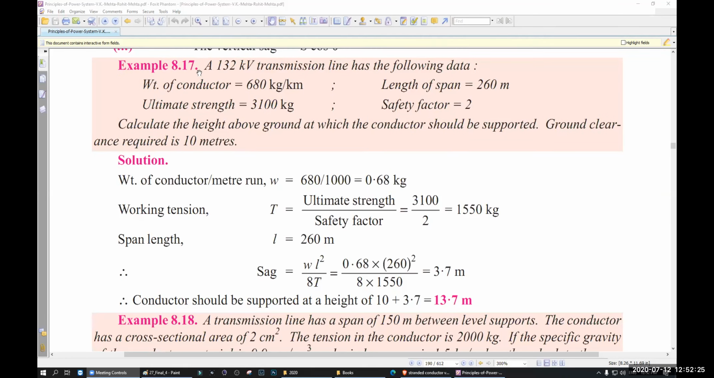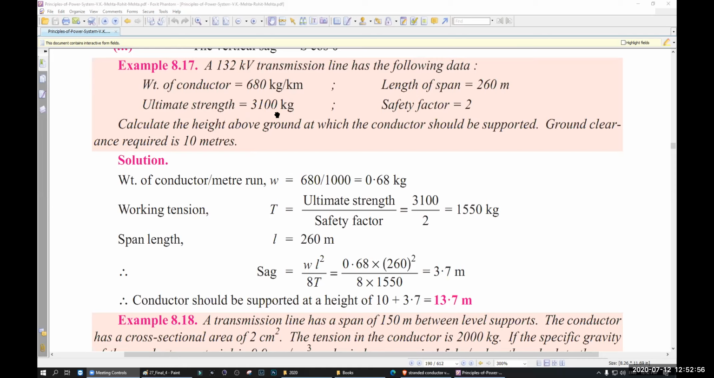Number 1, 8.17. A 132 kilovolt transmission line has the following data. Weight of the conductor is 680 kg per kilometer. That is the W, only W, not wind, not ice. Length of the span, 260 meter, that is the L. Ultimate strength is 3100 kg. Remember, that is the ultimate strength, not the normal strength.